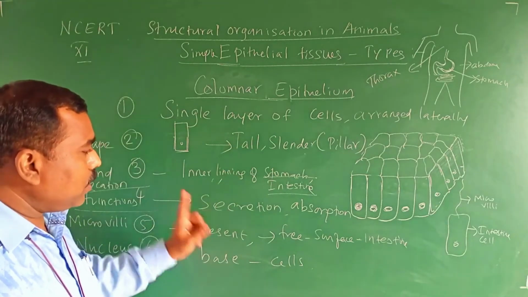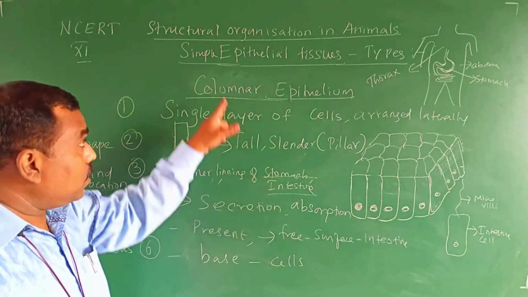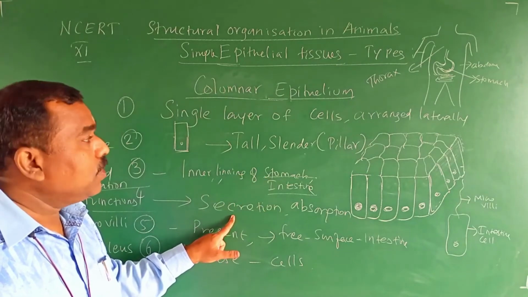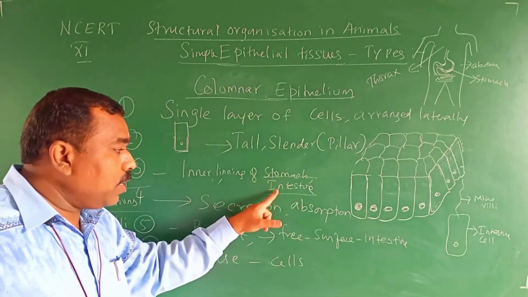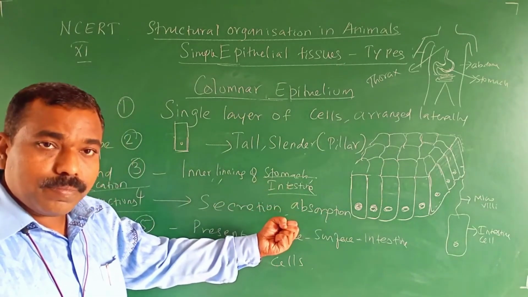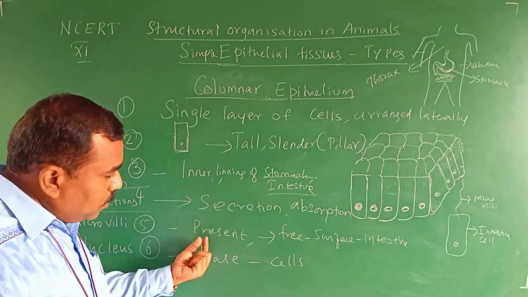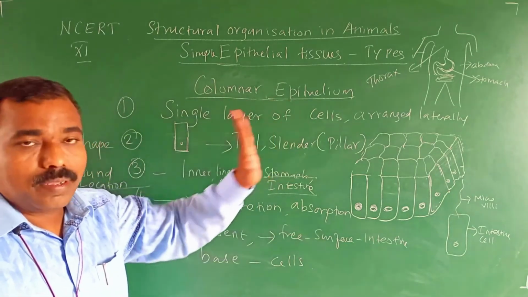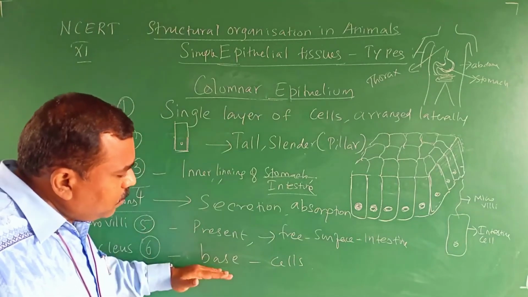In the stomach, the main function is secretory. In the intestine, it is absorption; it absorbs the digested food. The microvilli is present on the free surface of the intestinal columnar epithelium. The nuclei are present at the base of the cells.